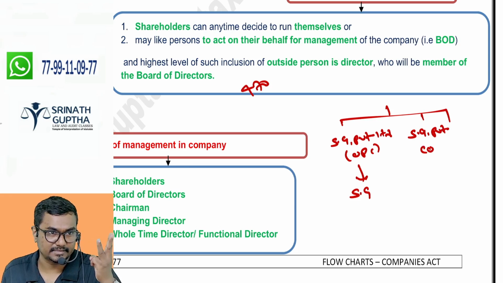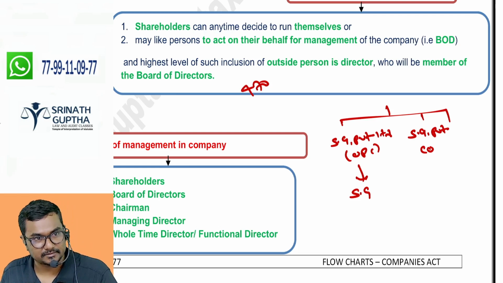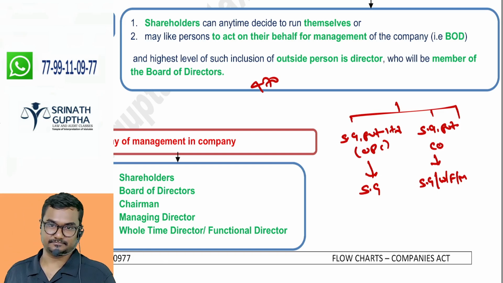3 shareholders are there: me, my wife, my father. 4 shareholders are there: me, my wife, my father, my mother. Who will manage the company? SG, SG's wife, SG's father, SG's mother only.